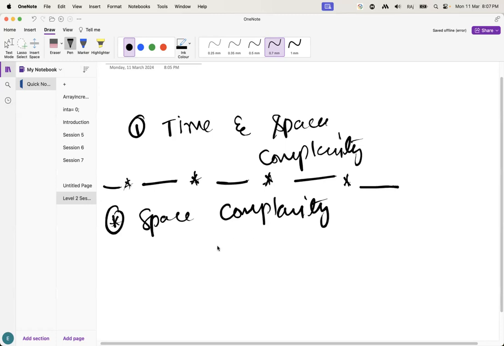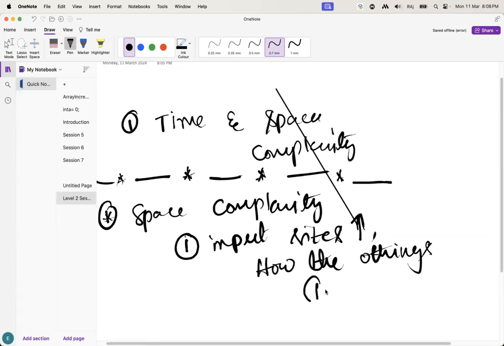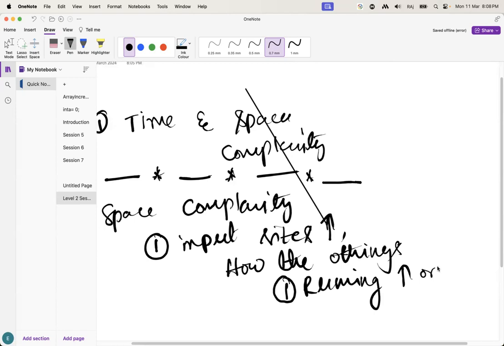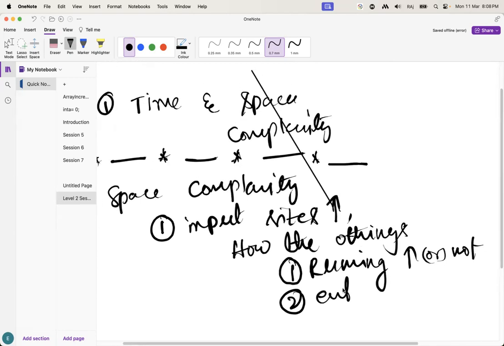When the input size increases, how do the other things change: is the running time increasing or not, and is the extra space increasing or not?